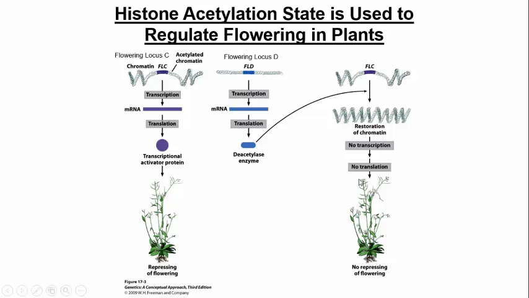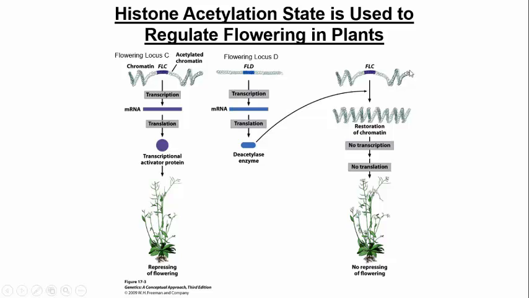It's the same picture you're looking at on the left and the right. It's just that it's different seasons. Okay, so think of it that way. Okay, so what happens? So here we have a gene called flowering locus C. When the DNA is acetylated, so when it's opened up, flowering locus C can express. We get transcription, we get translation, and we get a translational activator protein that actually leads to the repression of flowering. Right? So we don't get flowers when flowering locus C is activated.